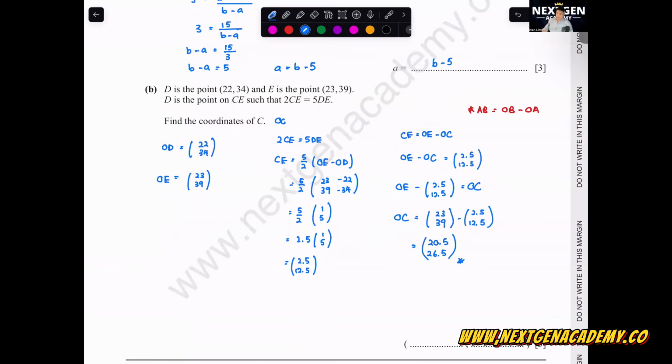Is this method clear on how to do this question? Because if you happen to see the mark scheme, I think it is quite confusing for this one. Someone said 21.5. Wait, are you sure? No, it's 20.5. 23 minus 2.5 is 20.5.